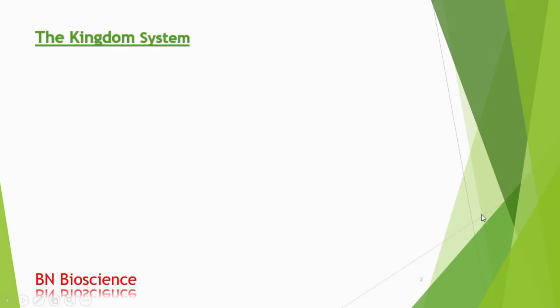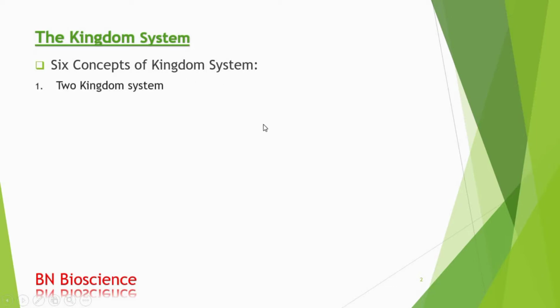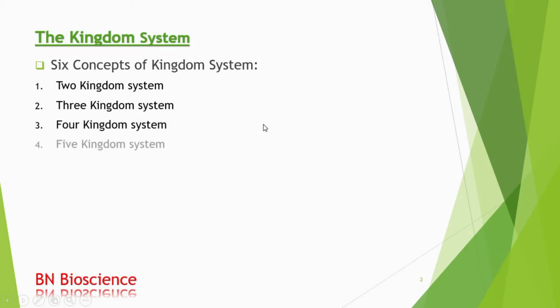The kingdom system. As you all know, various scientists have given different concepts of classifying the living world into kingdoms. Kingdom is the topmost taxonomic category in any hierarchical classification method. Basically, there are 6 concepts of the kingdom system: the 2 kingdom system, 3 kingdom system, 4 kingdom system, 5 kingdom system, 6 kingdom system, and 8 kingdom system. Let us discuss in detail.